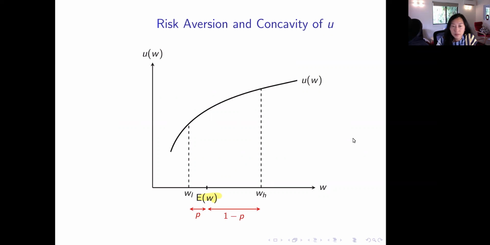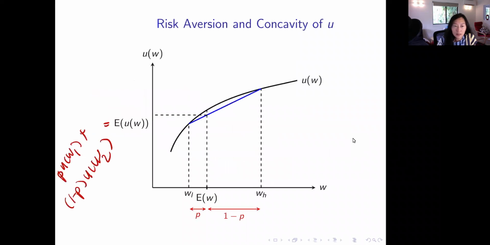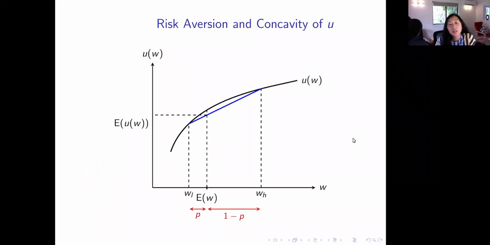And you can see that if you draw the line connecting this, so this is UWL, this is UWH.